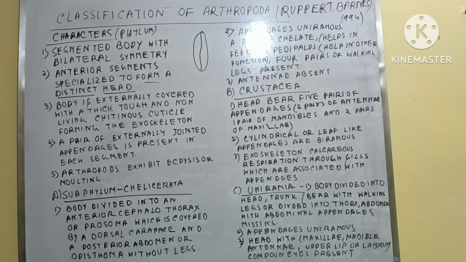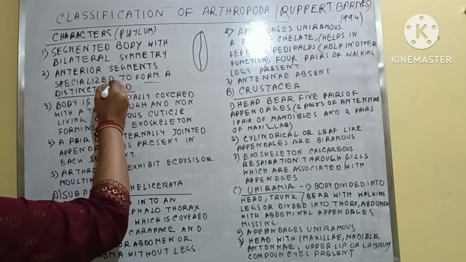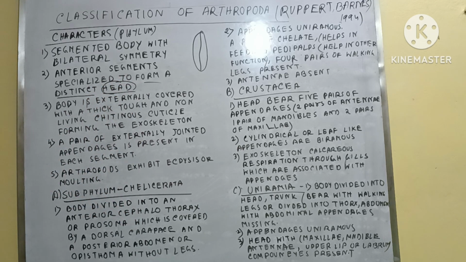In this phylum, the invertebrate characters will now try to develop, and that's why here the body is divided properly. You can see that the body is divided properly into head, sometimes thorax and abdomen. Clear? So here we can see the head-like structure, and that is a distinct structure.